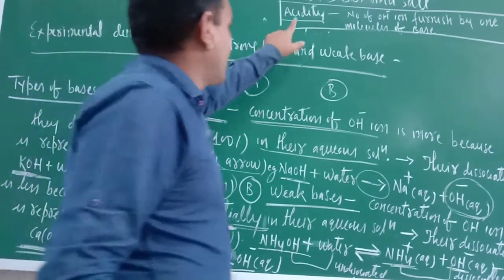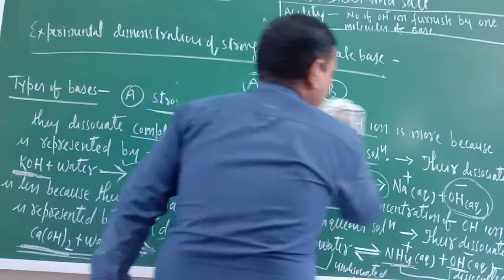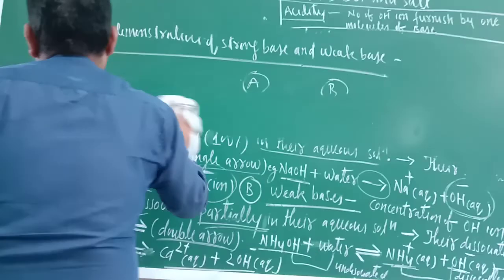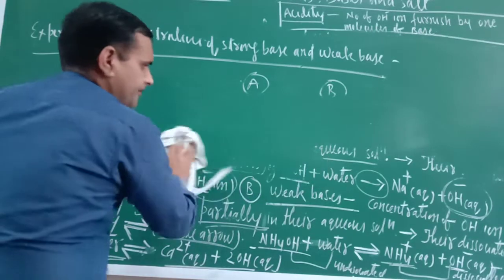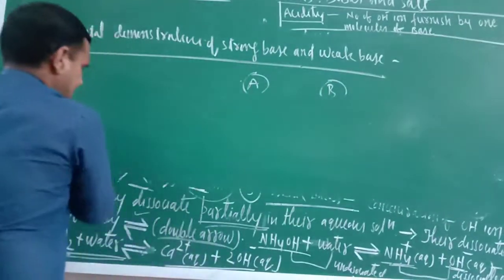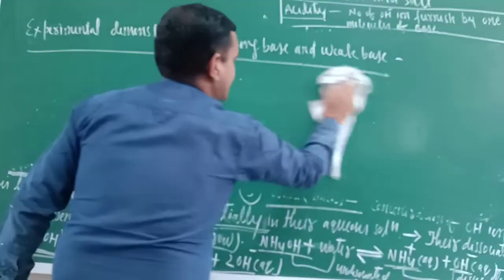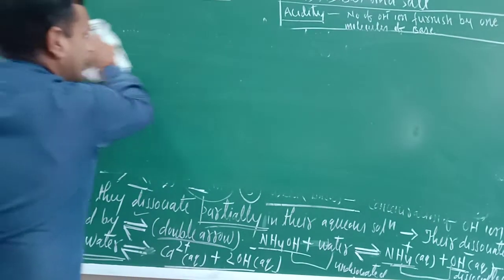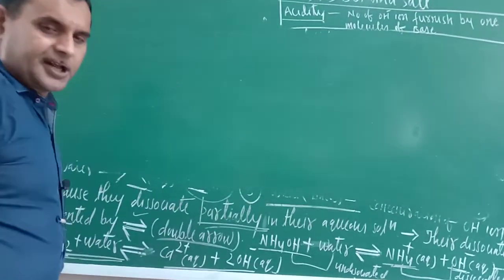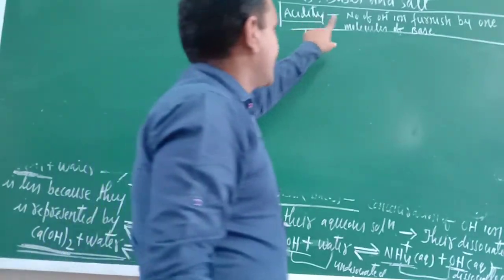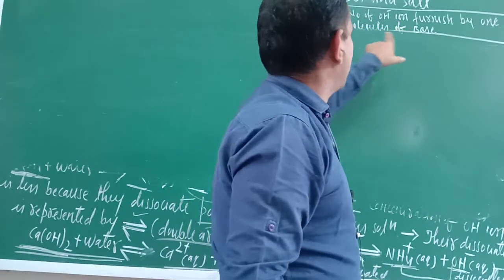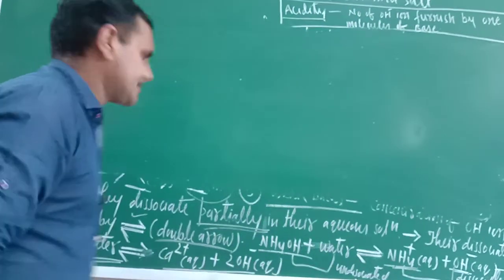Now I wrote here one thing, acidity. In the last class what I taught you is that acids have basicity and bases have acidity. So what is the acidity? It is already written here. The number of OH negative ions furnished by one molecule of base.